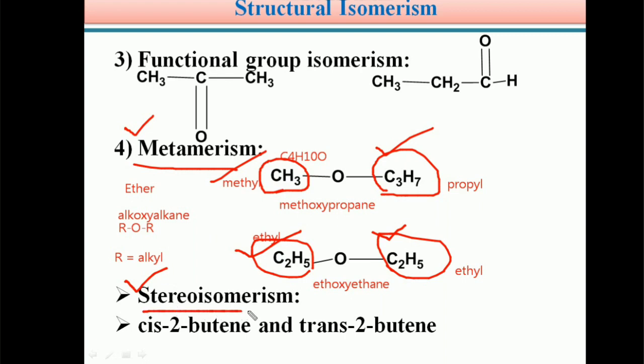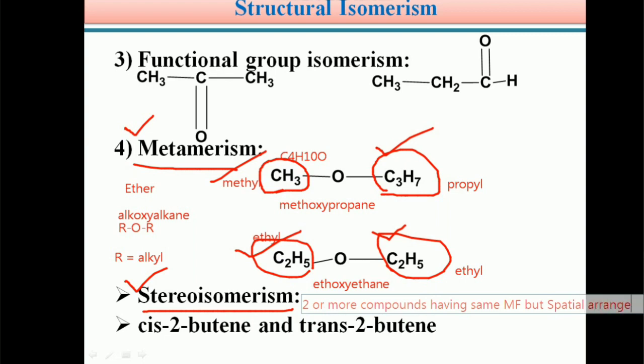The next type of isomerism is stereoisomerism. Students, stereoisomerism is defined as follows: two or more compounds having the same molecular formula but different spatial arrangement are called stereoisomers, and the phenomenon is known as stereoisomerism.